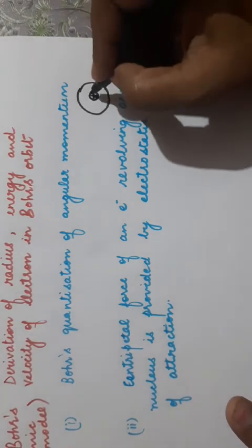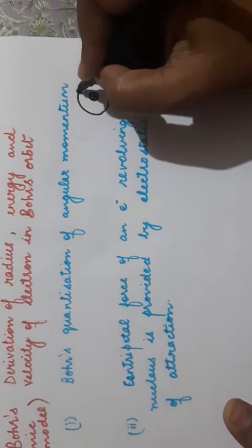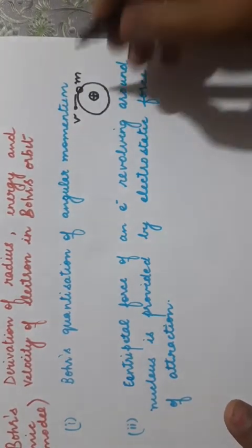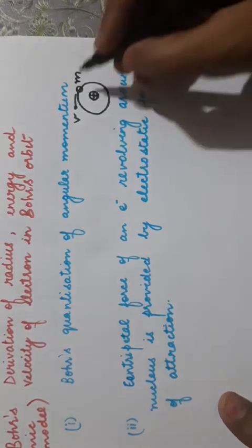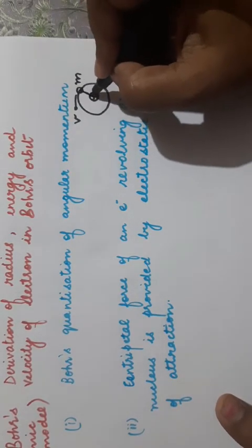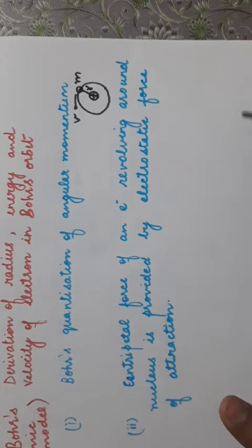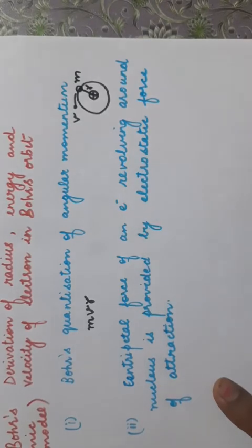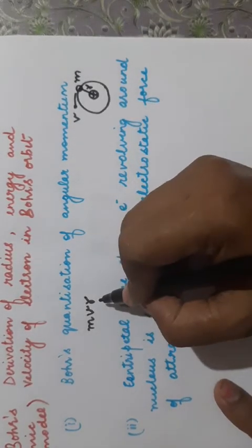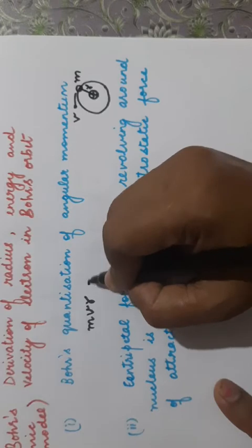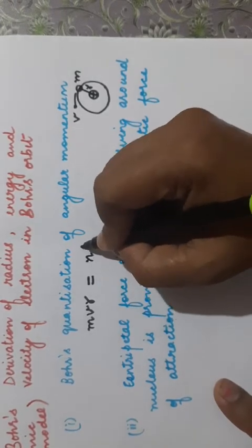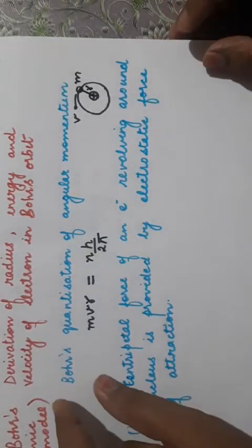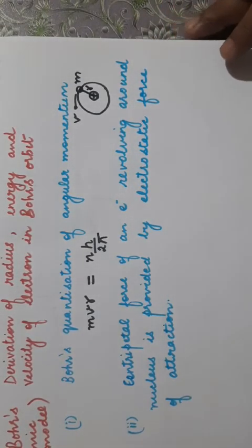Now according to him, suppose this is an electron with mass m moving with velocity v. So the momentum is mv. Since it is moving in a circular path, suppose the radius of this path is r, so the angular momentum is given by mvr. This is a property of a rotating particle. According to Bohr's model, mvr is equal to nh upon 2 pi. This was an important postulate of Bohr's model which helped in deriving the formula.